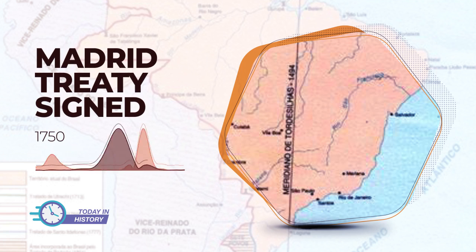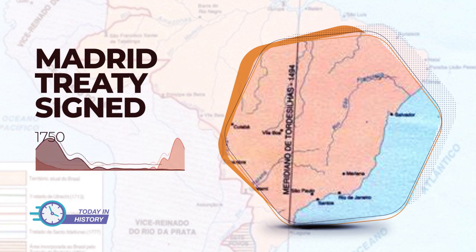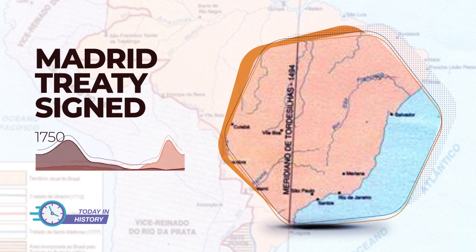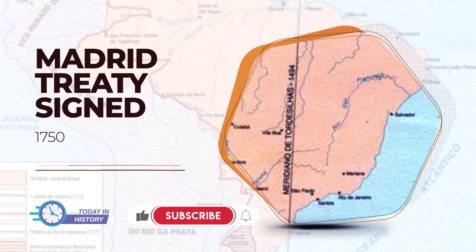The treaty would determine the limits of sovereignty between the two territories of colonial America and put a decisive end to Spanish-Portuguese disputes. The Treaty of Madrid was carefully prepared from the maps of the courts and favored the Portuguese colonies, to the detriment of the Spanish rights defined in the Treaty of Tordesillas. In the year 1494, Portuguese diplomats were much more experienced and based their rights on the Roman principle uti possidetis, ita possideatis, as you have, so you have, to define how the territorial division would be constituted. For this principle, the land should be occupied by those who were already established on it.